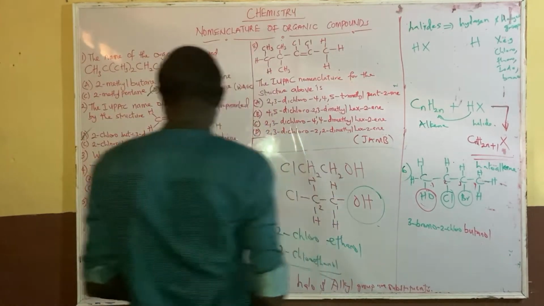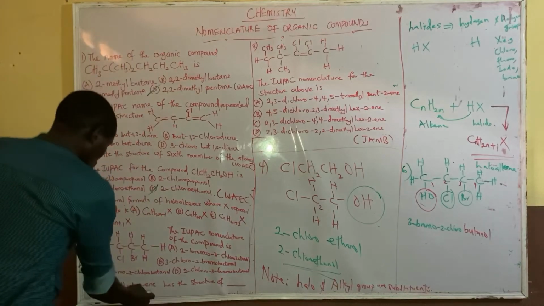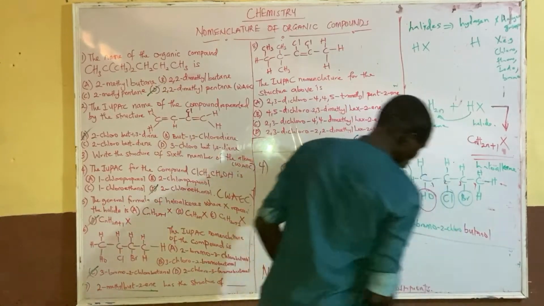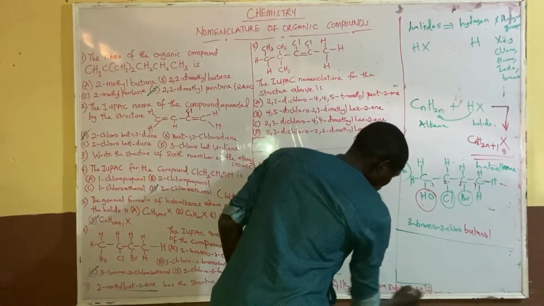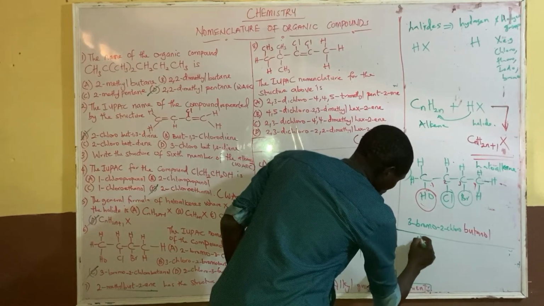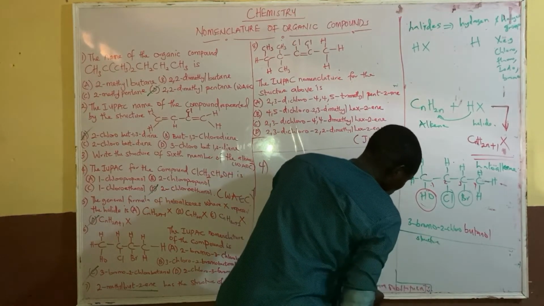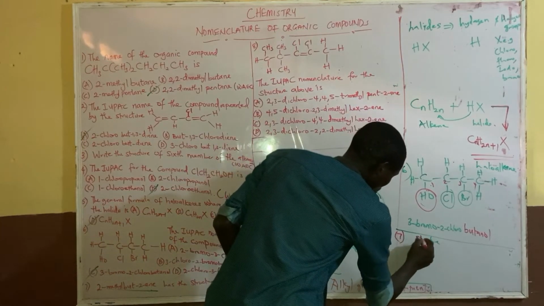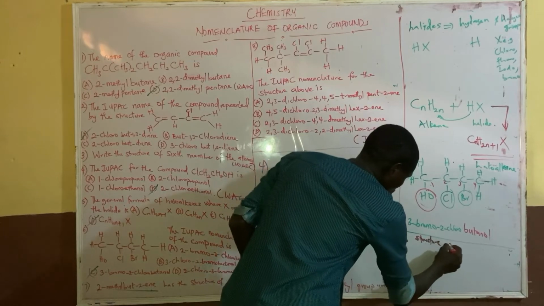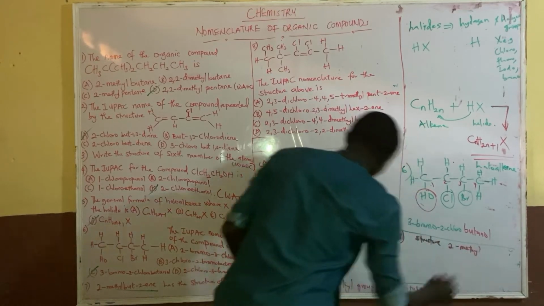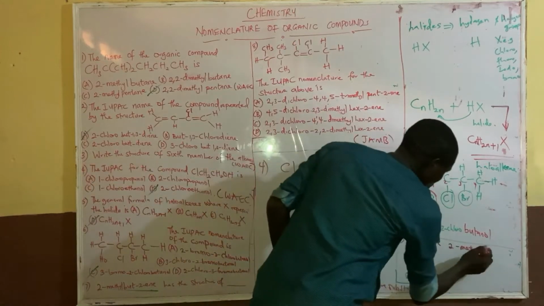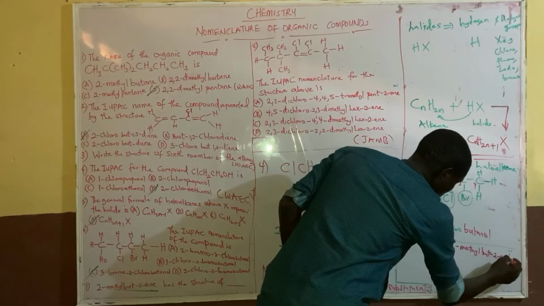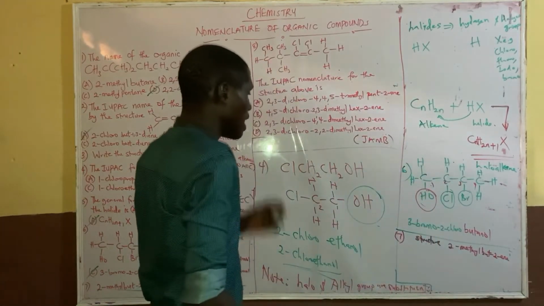Number 7, it says give the structure for 2-methylbut-2-ene.